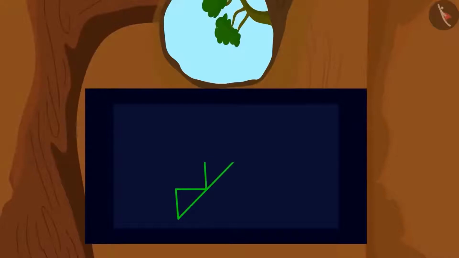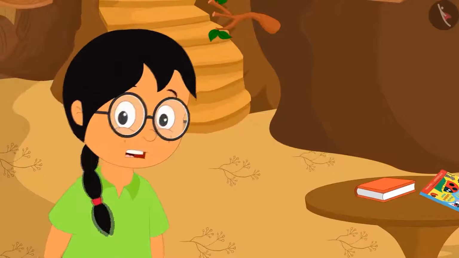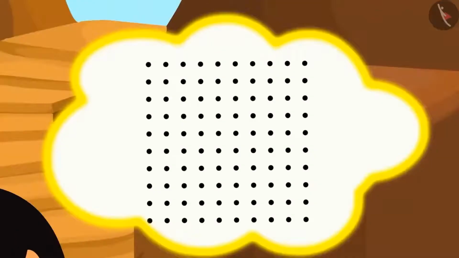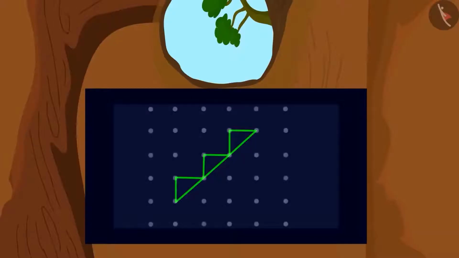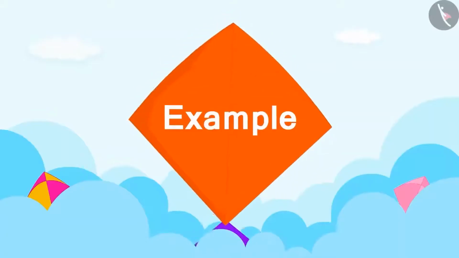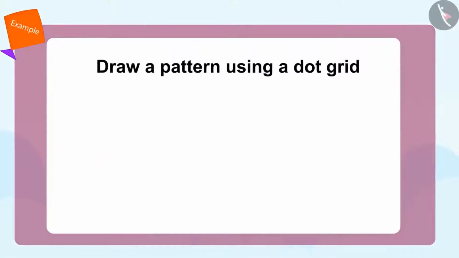She made this type of pattern on Chanda's TV. After yesterday's defeat, she starts thinking about how to make this pattern using the dot grid. What is this? She can suddenly see a dot grid behind the pattern on the TV. Meenu starts jumping happily. Let's see how we can make this pattern using the dot grid.